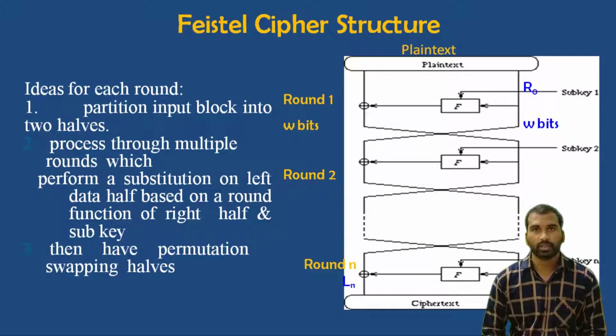I have a plaintext and the plaintext will be divided into two halves, left half and right half. The right half will be input to a function along with the key, and the output of that function will be XORed with the left half. Again the left half and the right half will be swapped, and the right half will be input as the left half for the second round, and the left half will be input as the right half for the second round. This process will be continued for multiple rounds.